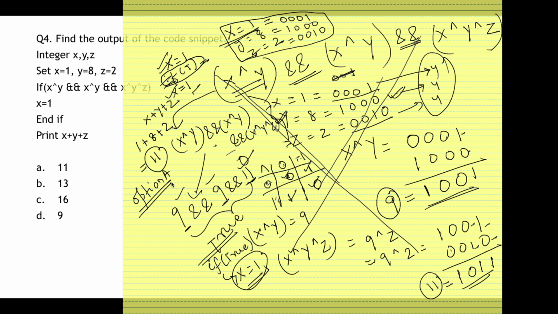The main motive of solving these kinds of questions is that you don't always get ample time to solve the entire bitwise operations. At times we don't even remember the binary value of 9 and 11. In those cases, one thing you can do is check whether the value of a variable is being changed or not. If it doesn't change after executing an if statement, it doesn't depend upon the if statement. It doesn't matter whether the if is true or false, so I can simply not solve this if condition and move ahead. So here my answer is option A, 11.